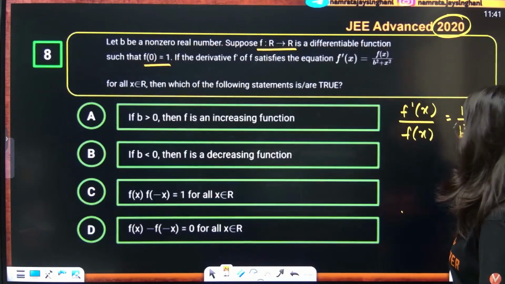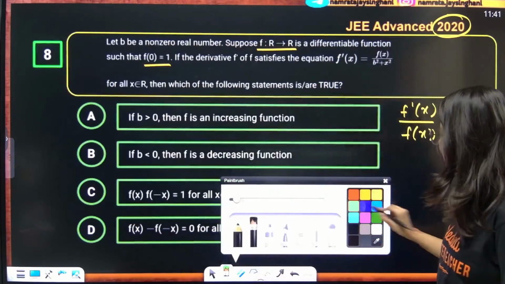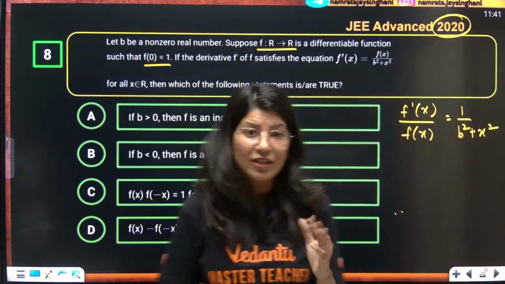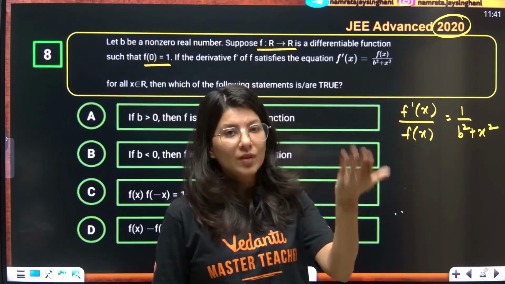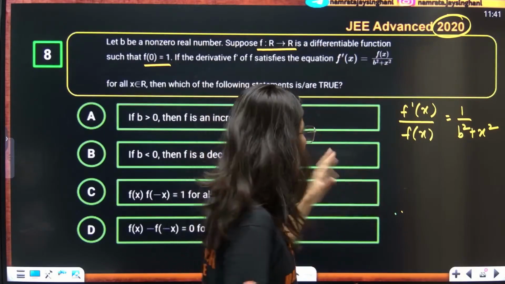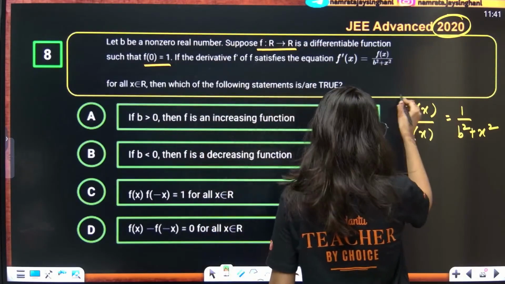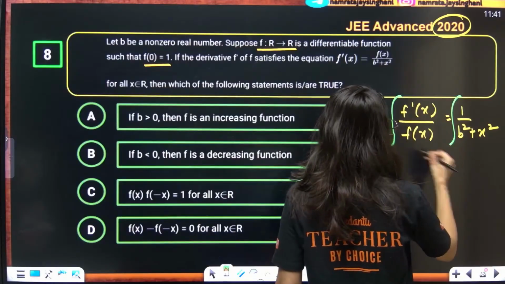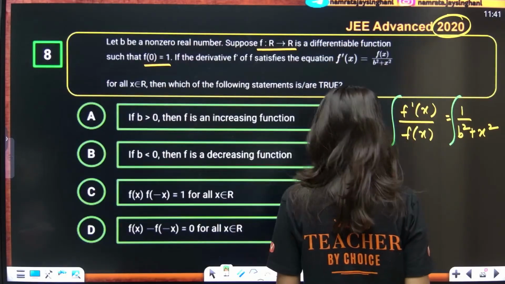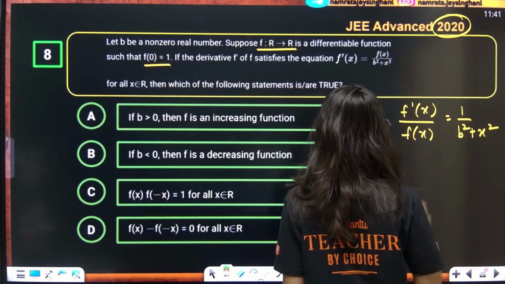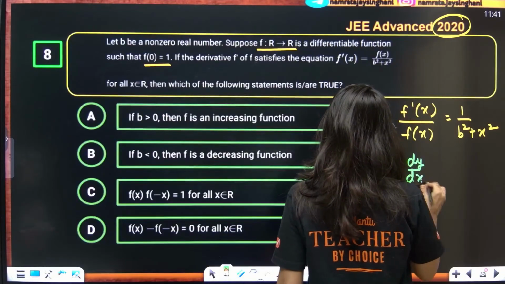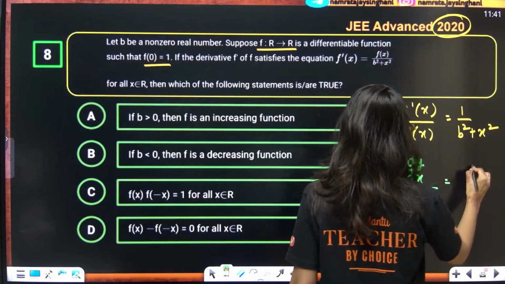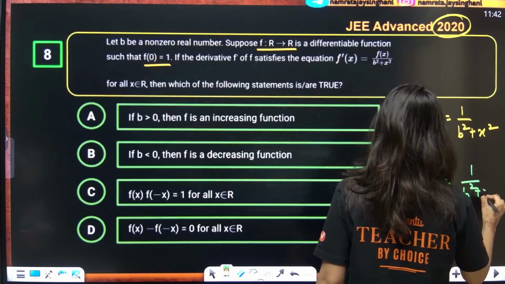Whenever you see f dash x and fx together, try to keep f dash x in the numerator and fx in the denominator, because this is actually an integrable thing. Because f dash x is nothing but dy by dx, fx is nothing but y, and 1 upon b square plus x square.